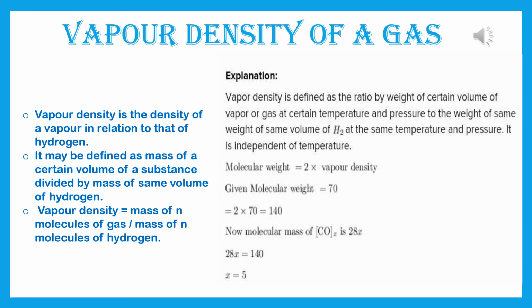Given vapor density here 70. So 2 into 70 is equal to 140. Now molecular mass of CO whole X is 28X. So therefore 28X is equal to 140. So X is equal to 5. Again I am repeating that I will do the sums on the board. Don't worry, I will send you the video. But this video you have to see properly so that you will understand the sum properly.